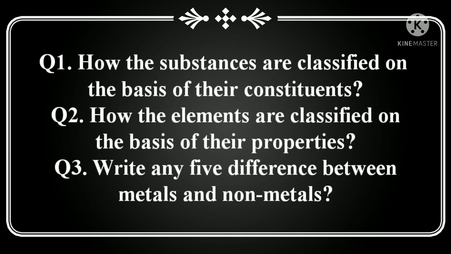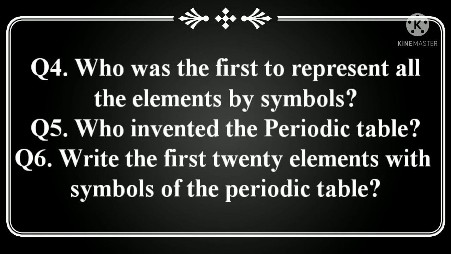So in total 6 questions you will have to answer. Please note them down in a copy, or you can answer me in the comment box below. We have to attempt these 6 questions, and we need them in our school copies also.